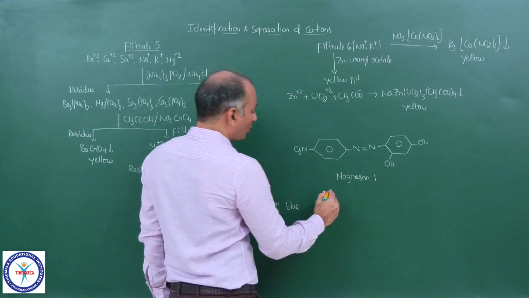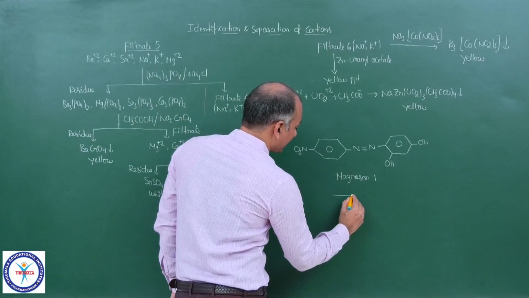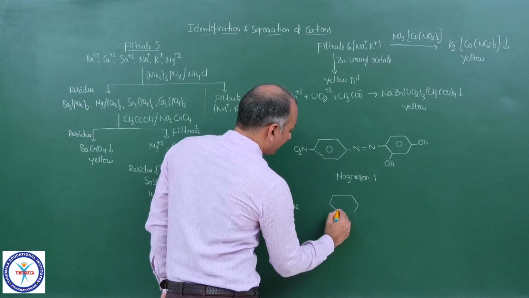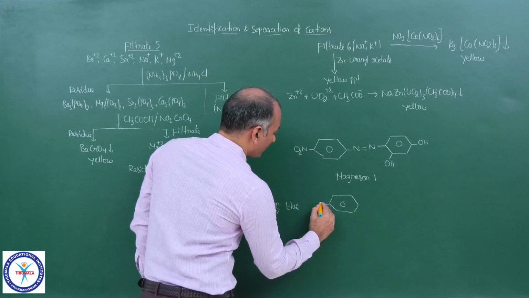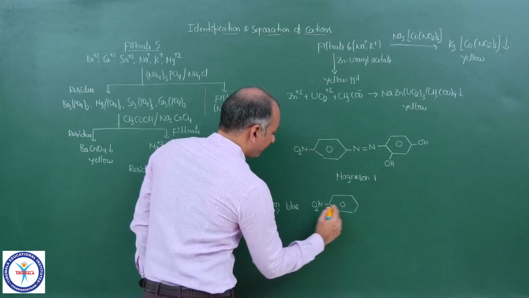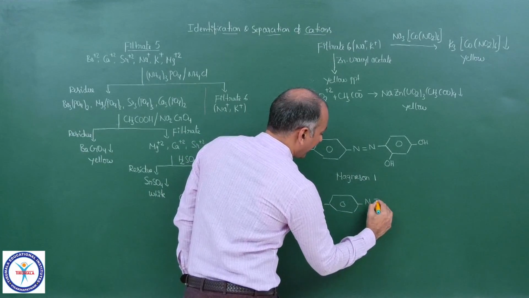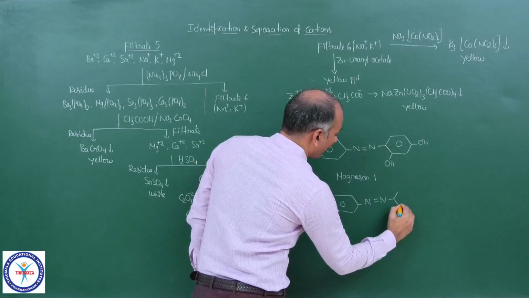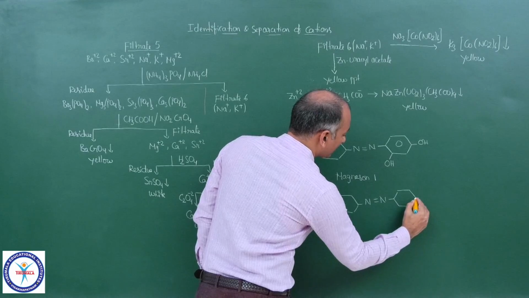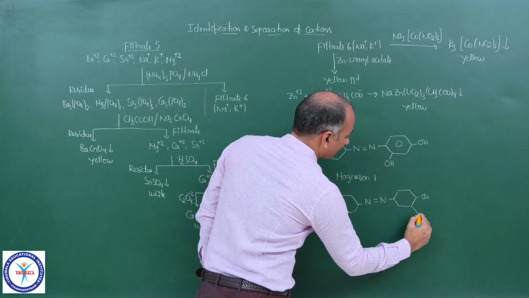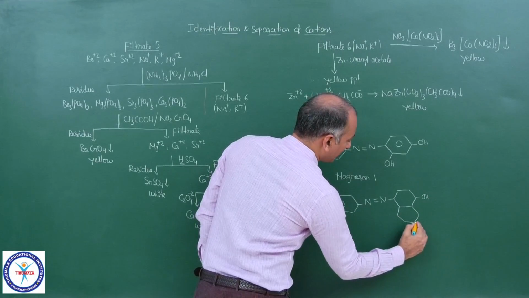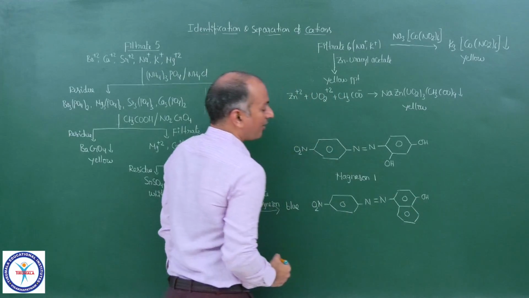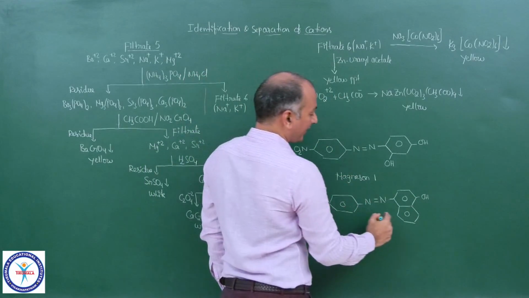Now Magneson 2 reagent is also a similar reagent. We have NO2, and here N double bond N, and here we have a ring with OH. It is actually not a benzene ring, it is a naphthalene ring.